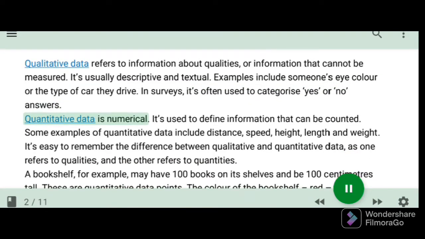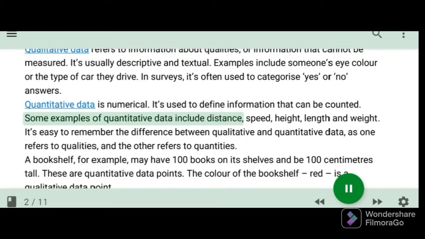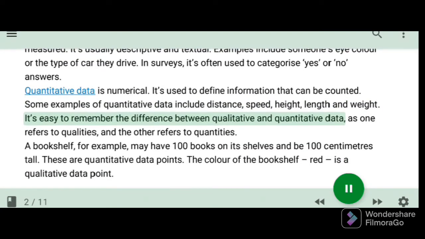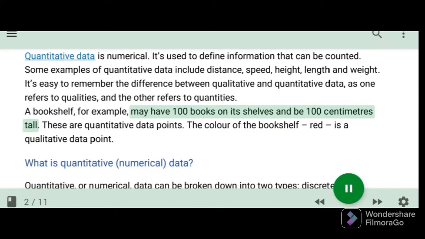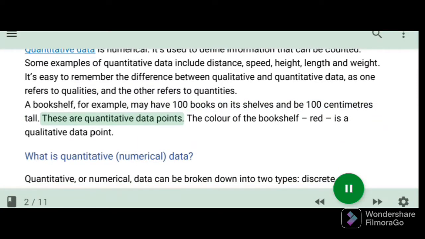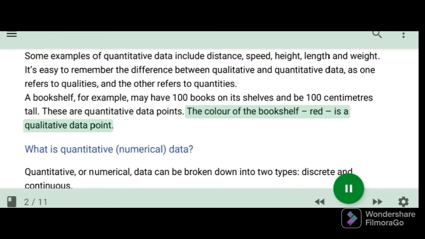Quantitative data is numerical. It's used to define information that can be counted. Some examples of quantitative data include distance, speed, height, length and weight. It's easy to remember the difference between qualitative and quantitative data, as one refers to qualities and the other refers to quantities. A bookshelf, for example, may have 100 books on its shelves and be 100 centimeters tall. These are quantitative data points. The color of the bookshelf, red, is a qualitative data point.